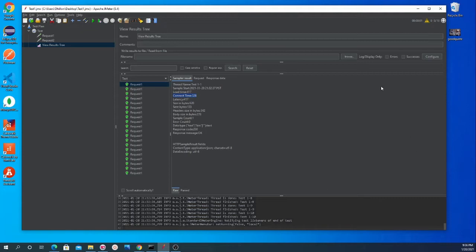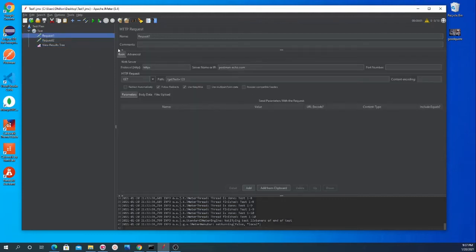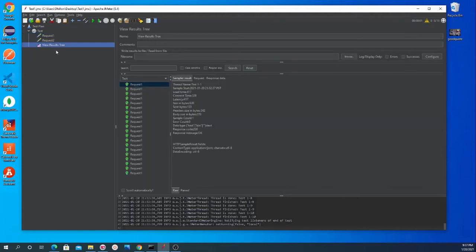This JMeter is sitting on a client, on a Windows machine, on our desktop. The desktop is usually considered a client machine. So how long is this JMeter within this desktop taking to hit the server? Right now the server that we are hitting is this specific server.